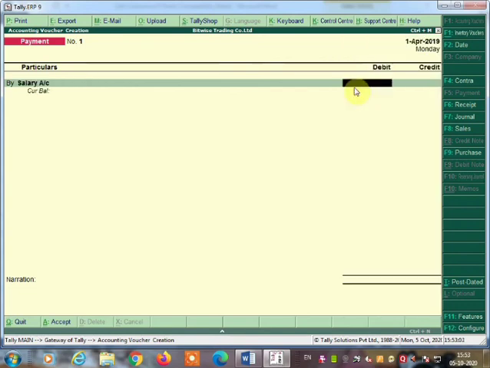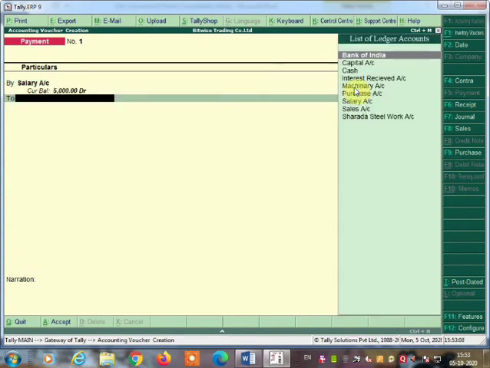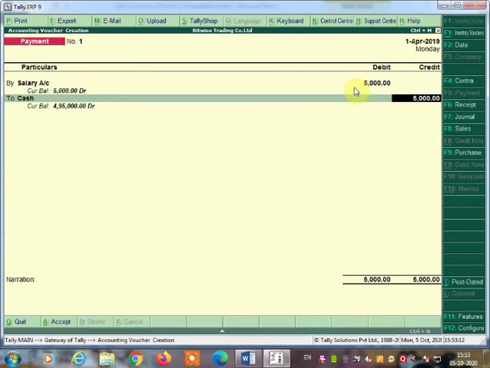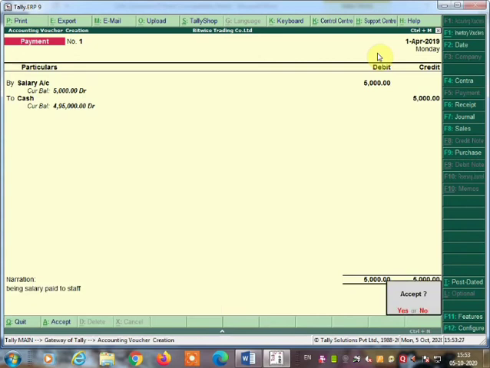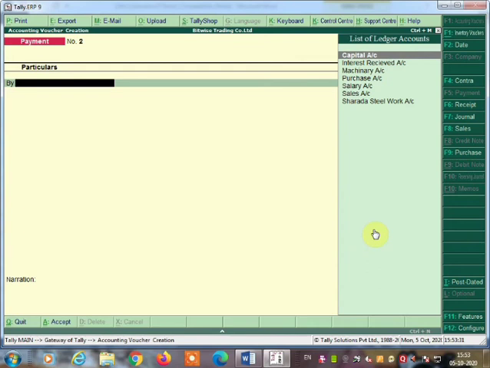How much salary did you pay? 5,000. So you can write here 5,000. To cash. How did you pay the salary? By cash. Okay, salary account debit to cash account credit. Here write being salary paid to staff, and accept this voucher also by clicking on S. This payment voucher also is over.